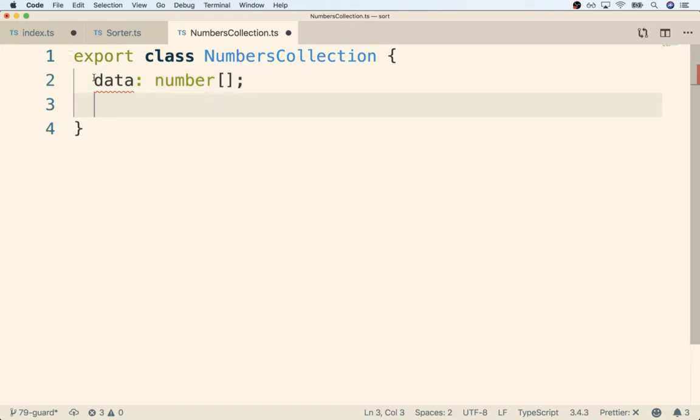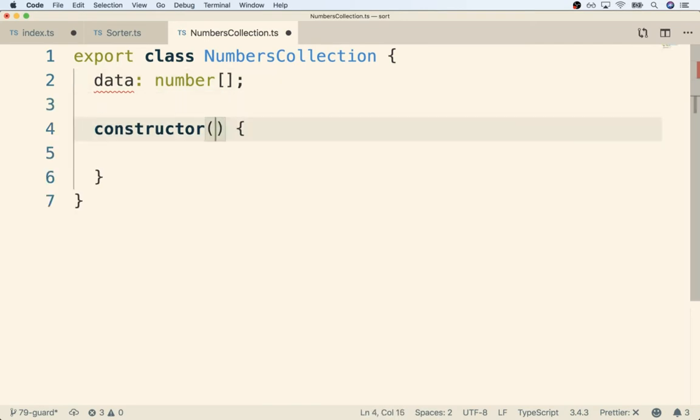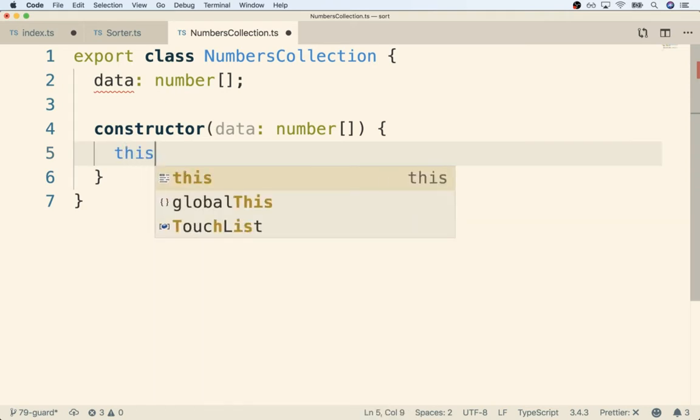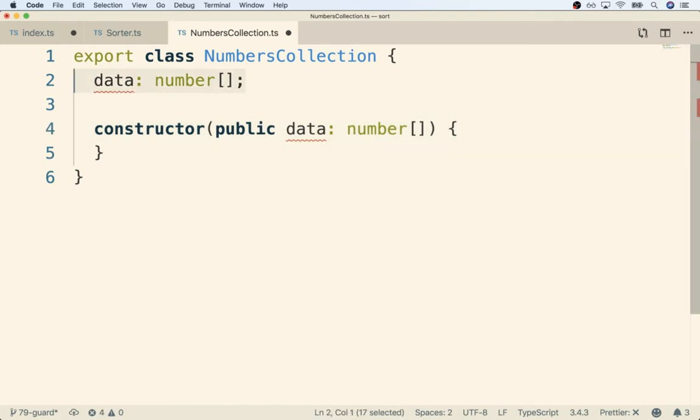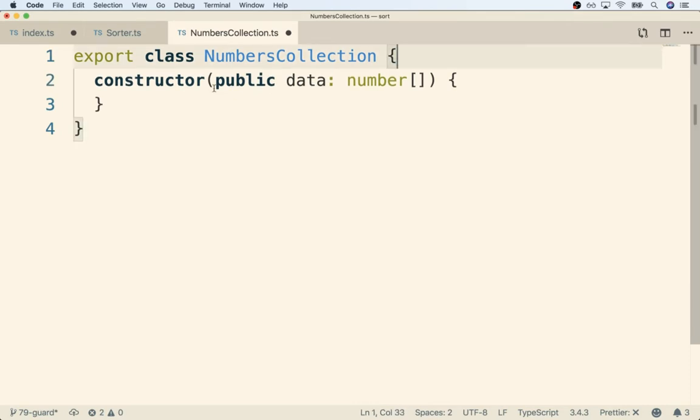Now we're going to have to eventually initialize this. Chances are we're going to want to pass in the array of numbers we actually want to sort to our numbers collection when we create it. So to do that, we would have to define our constructor, receive some argument that we might call data, and it's going to be an array of numbers. And then we would take that argument and assign it to our data property like so. All right, quick reminder, the exact syntax you see right here, we can condense down by just putting on a modifier in front of data of public like so, removing that assignment, and then removing the declaration up there like so, 100% equivalent.